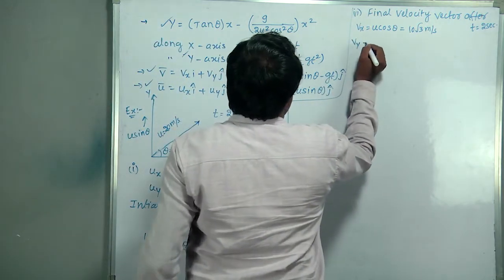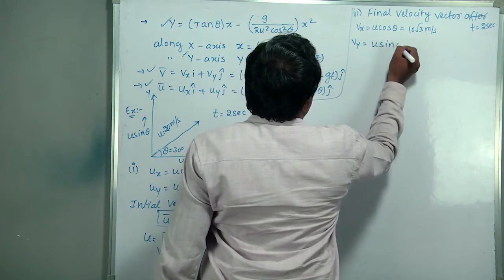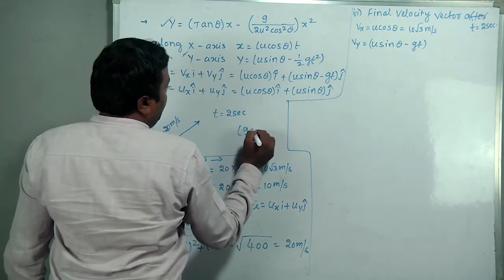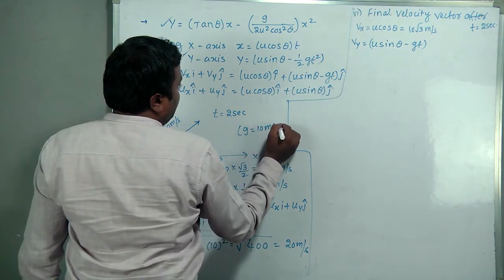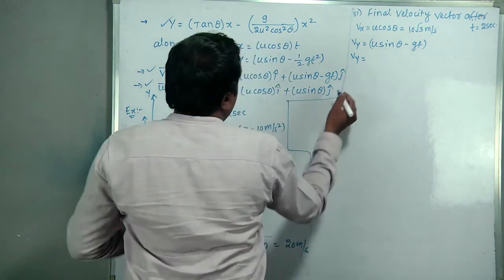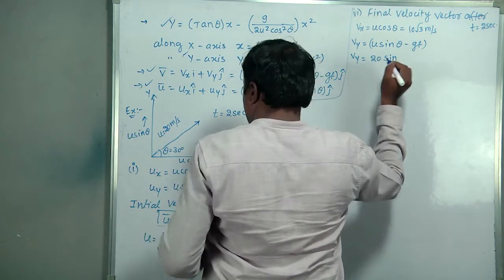In the vertical direction, what is Vy? Vy is u sin theta minus gt. Consider g, acceleration due to gravity, as 10 meter per second square. Then the u value given is 20, sin 30.